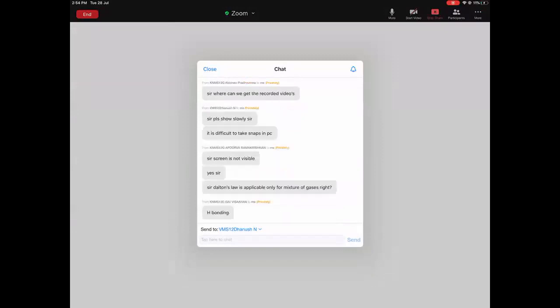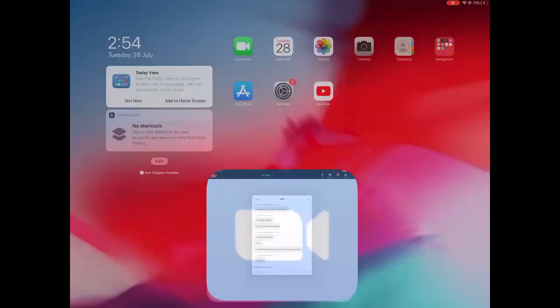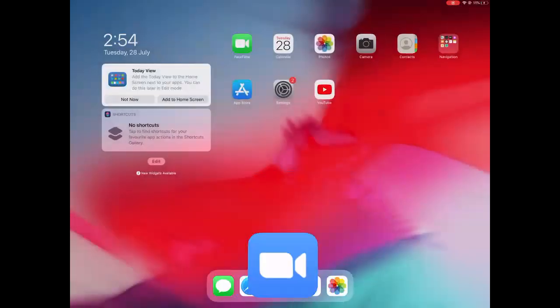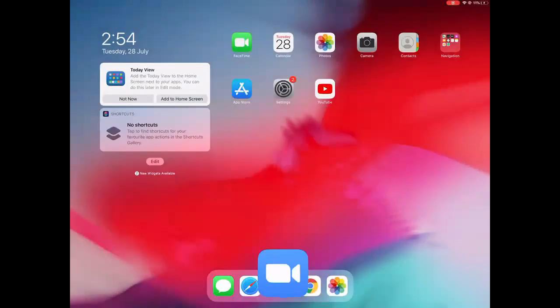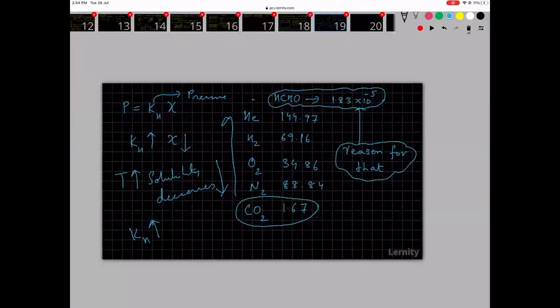It is more related to hydrogen bonding. HCHO is polar covalent. Water is also polar covalent. Because of identical types of bonding, HCHO is highly soluble.